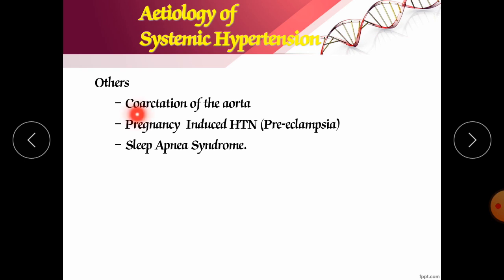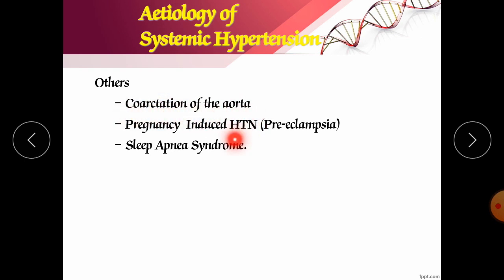Others, coarctation of aorta. What is this coarctation? Coarctation of aorta is a congenital birth defect. What happens in that? It leads to the narrowing of your aortic vessel. Our aorta is going to be narrow, due to which a lot of blood pressure occurs. It gives lots of pressure, and it is also responsible for backflow of the blood, and it is called coarctation of aorta.